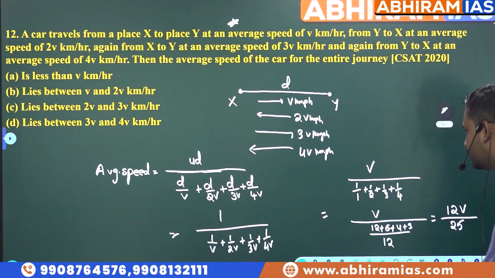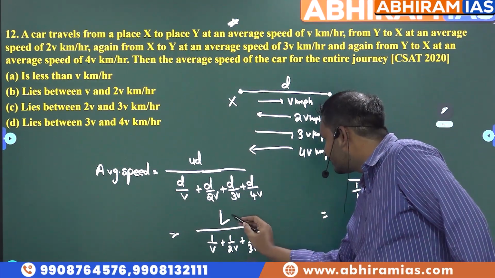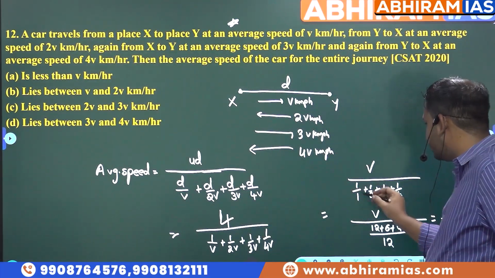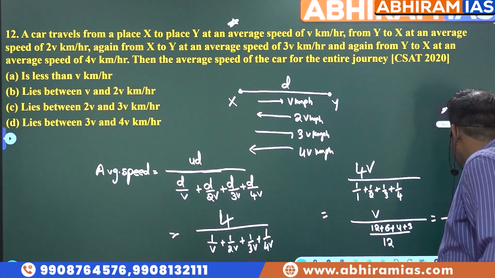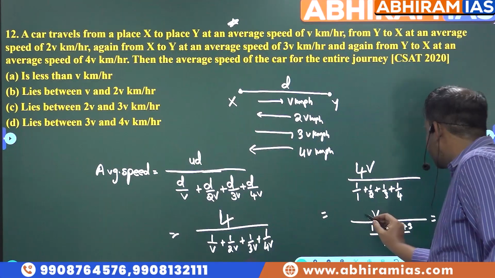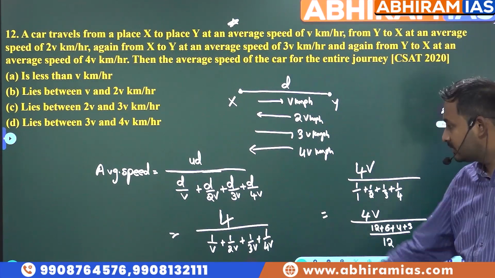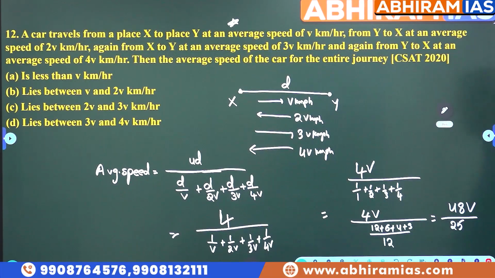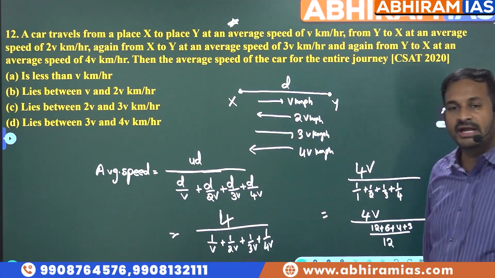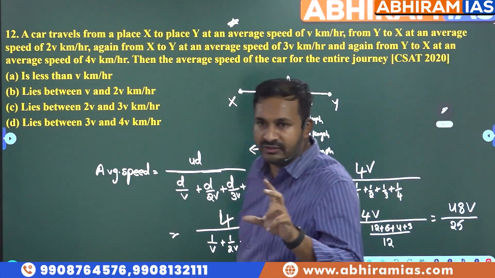The LCM is 12. Sorry, here I have 4, right? I am looking for that 4. Where did it go? 4v. So it will become 48v. This is 4v, so we will have 4v. So 48v by 25. 48 by 25 is approximately nearer to 2, right?